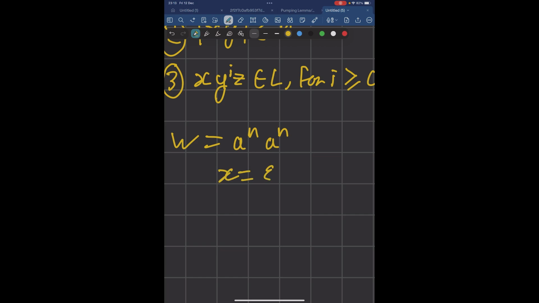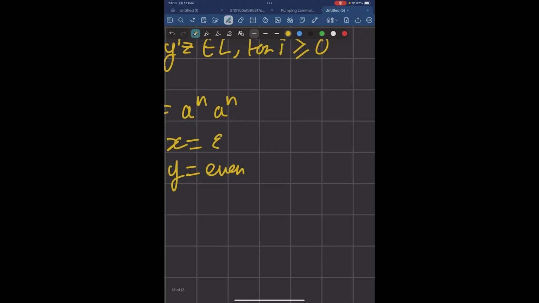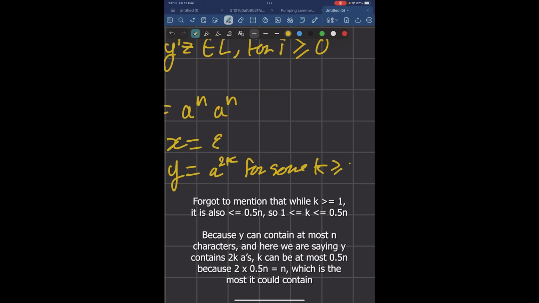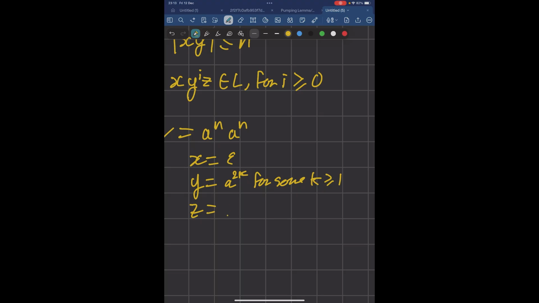So we let x be epsilon, let y be an even amount of a's, which mathematically is just a to the 2k for some k greater than or equal to 1, and z will be the part of the string without y.